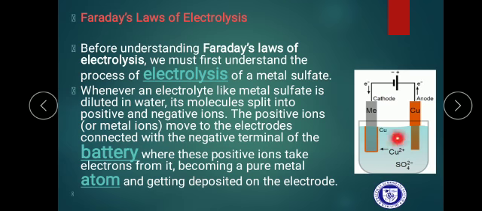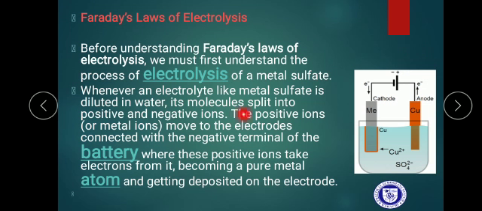Positive ions move towards the negative electrode or cathode, and negative ions move towards the positive electrode, the anode. When we supply electricity, the electrode connected with the negative terminal becomes the cathode, and the electrode connected with the positive terminal becomes the anode.